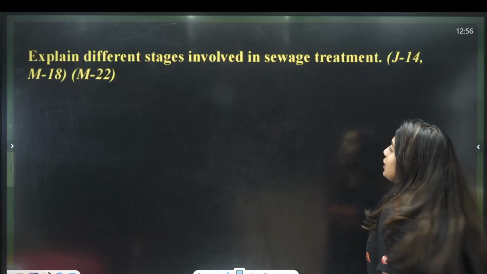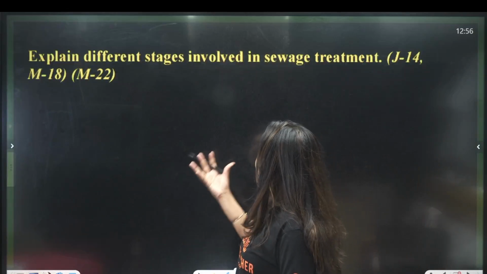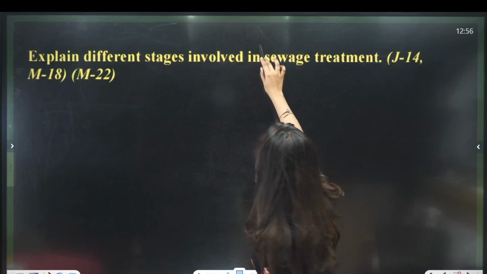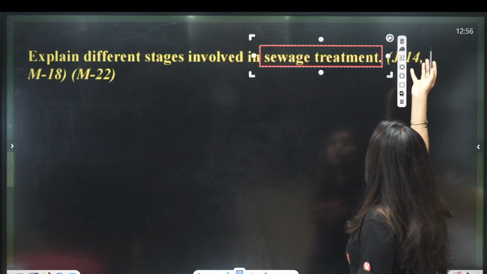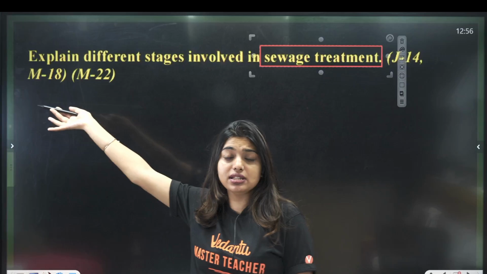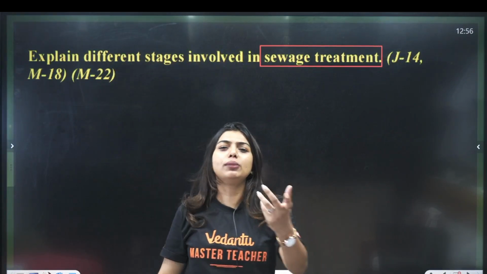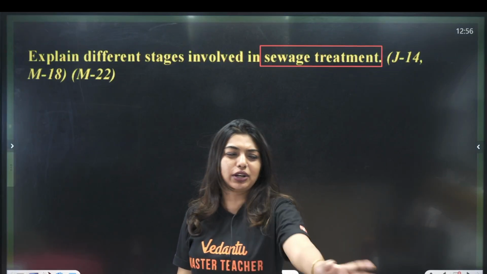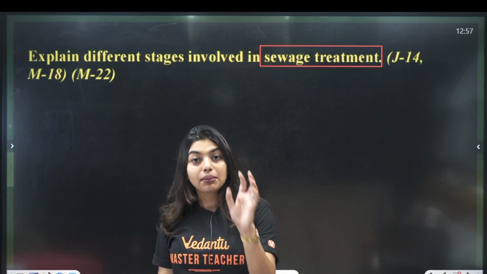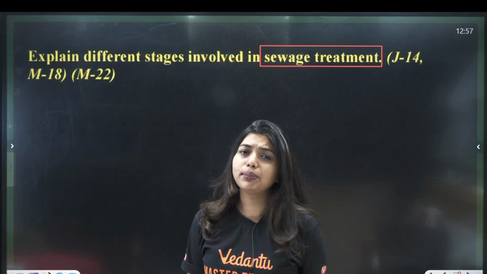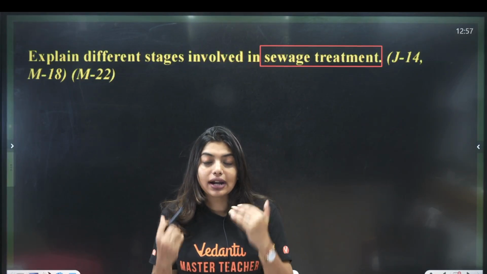Okay, next question. Explain the different stages involved in a sewage treatment plant. Students, look at how many times this question has come. In 12, in 14, 18, 22, this question has come. You might think, such a trivial question, who will study all this? But this is very important, so don't skip it. Try to learn it.